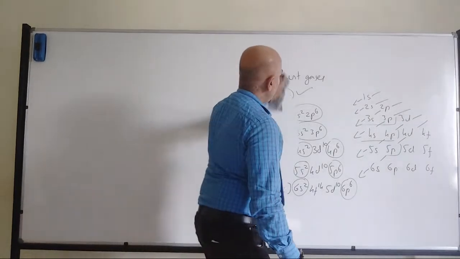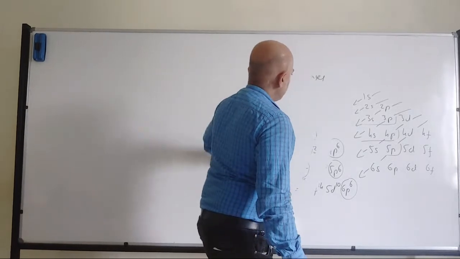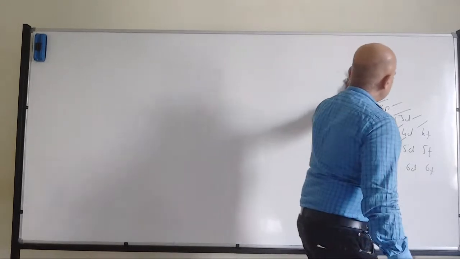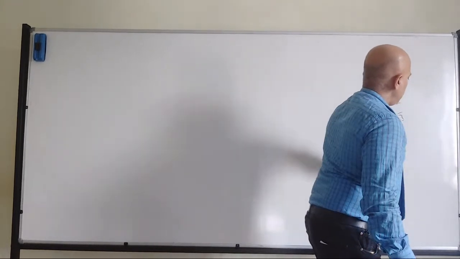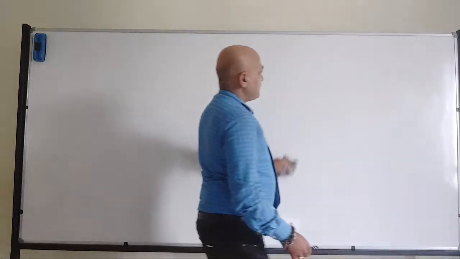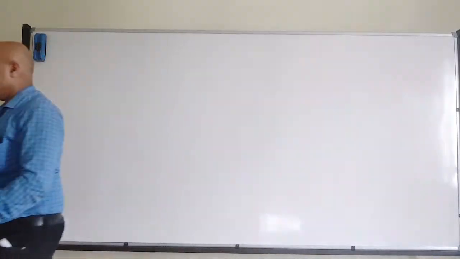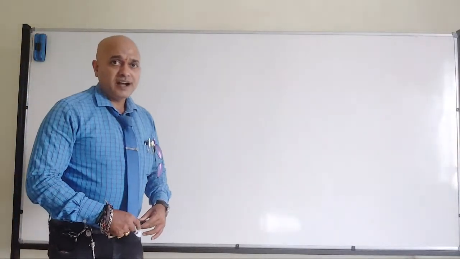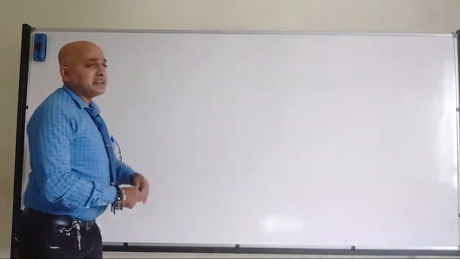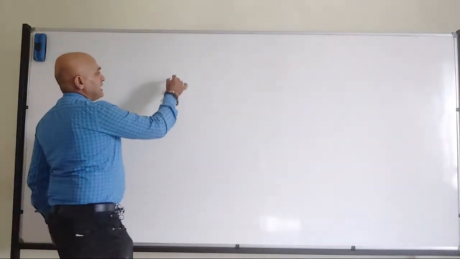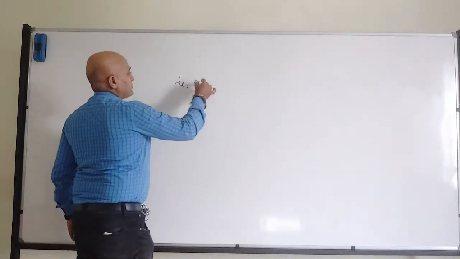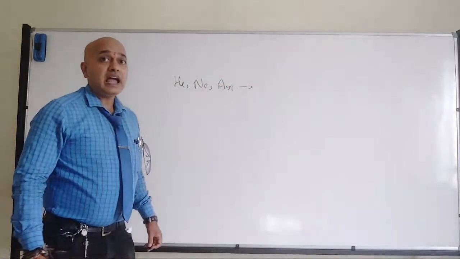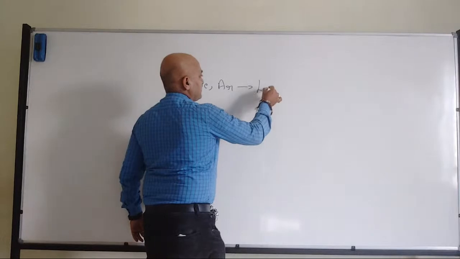When it comes to inert gases, based on their reactiveness, we can classify inert gases as least reactive and reactive. Whatever inert gases are present at the top, like helium, neon, argon, we can consider as least reactive.